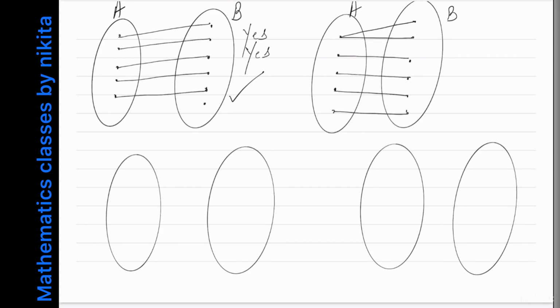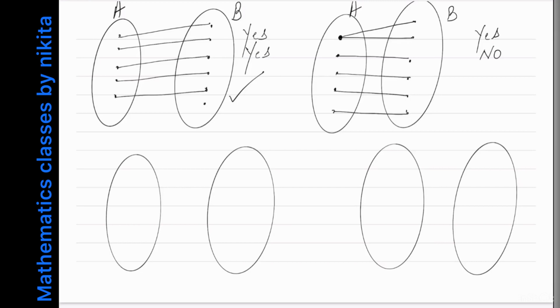Suppose this is the arrow diagram. Now in this, let's see the first condition. Every element in set A has an image. Yes, every element has an image. Okay, you can see the arrow from all the elements. Now the second condition. Every element in set A has a unique image. No. Why? Because the first element, see the first element.